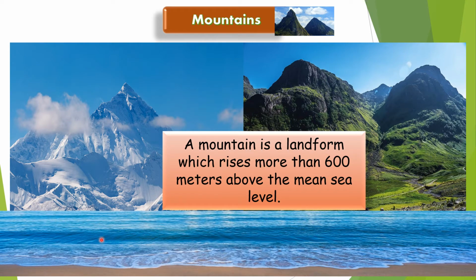Why sea? Because we consider sea as the lowest part of the earth. So when we want to know the height of a mountain, we measure from the sea.